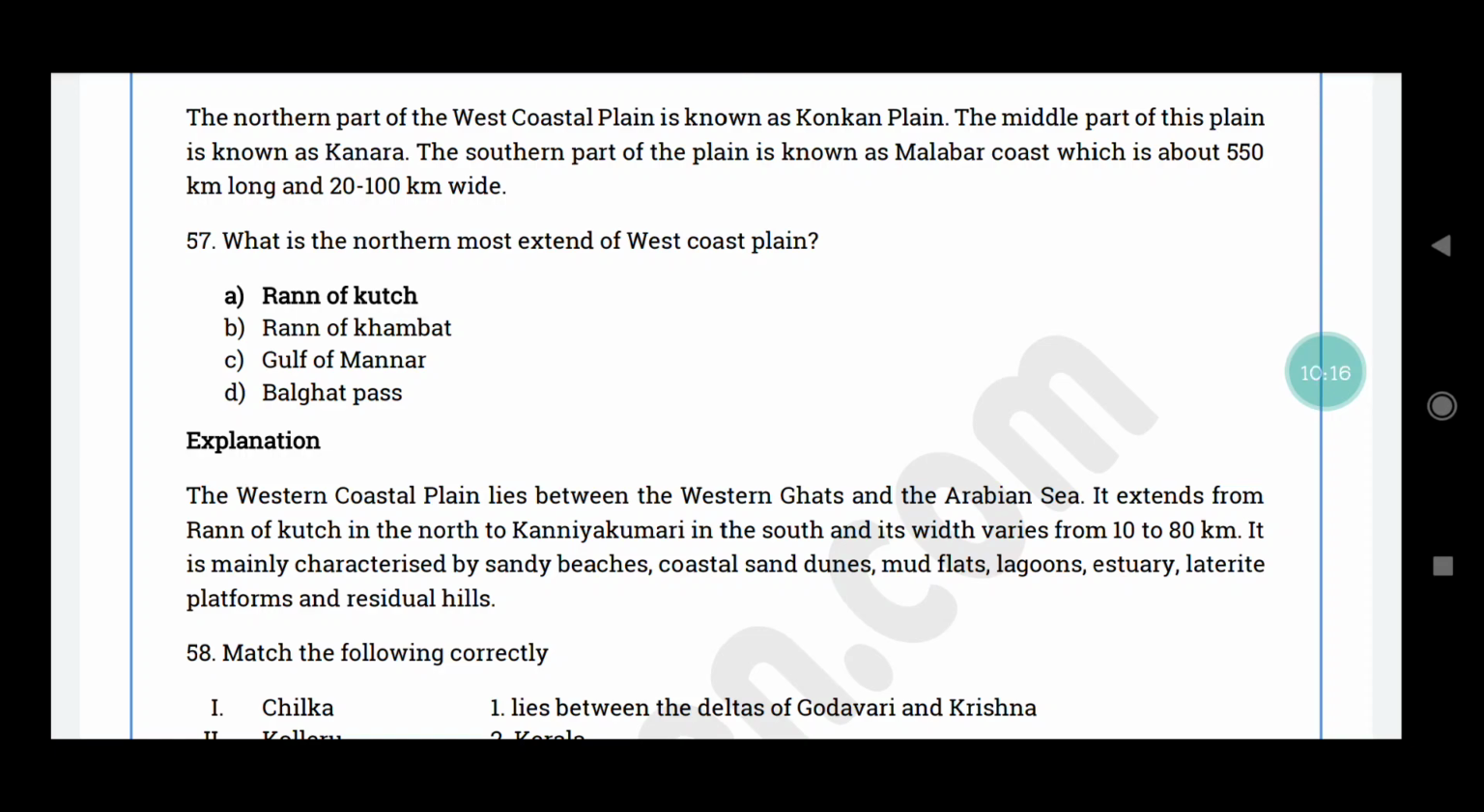Its width varies from 10 to 80 kilometers. Its main characteristics are sandy beaches, coastal sand dunes, mud flats, lagoons, estuary, laterite platforms and residual hills.